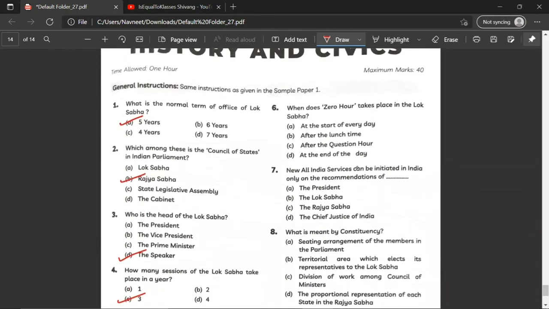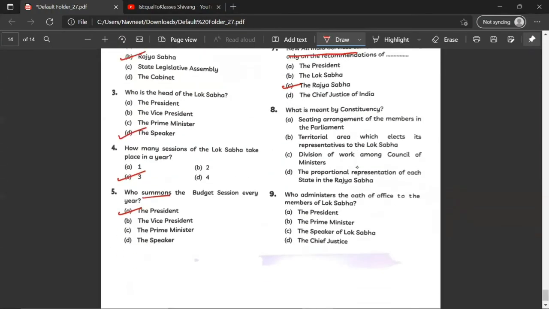When does zero hour take place in the Lok Sabha? After the question hour. C. New All India service can be initiated in India only on the recommendations of C, the Rajya Sabha. What is meant by constituency? Territorial area which elects its representatives to the Lok Sabha. And finally, to the last question, who administers the oath of office to the members of Lok Sabha? The Speaker of Lok Sabha.